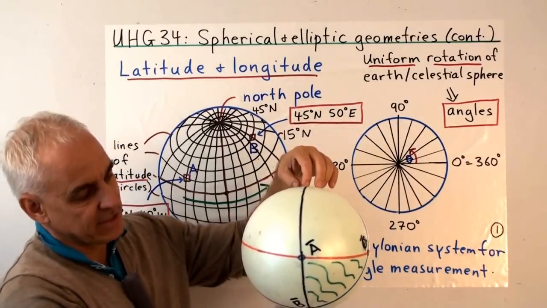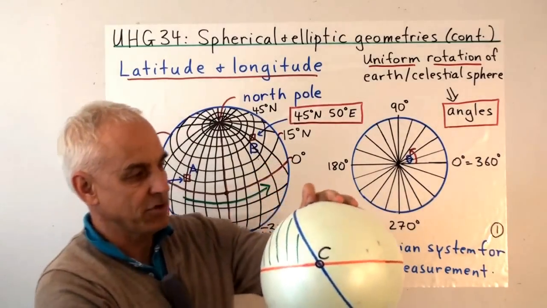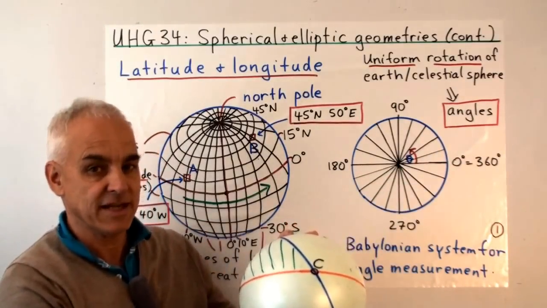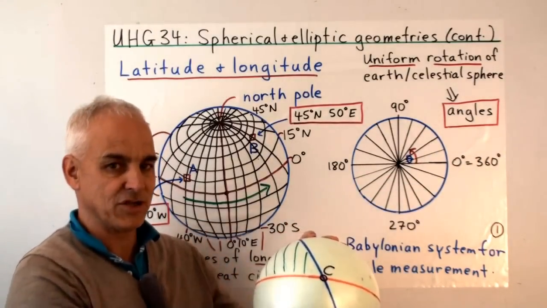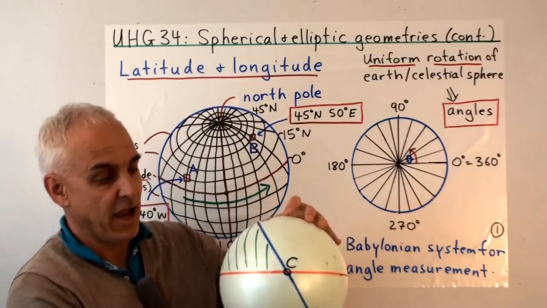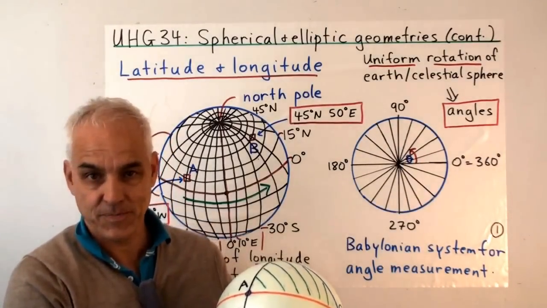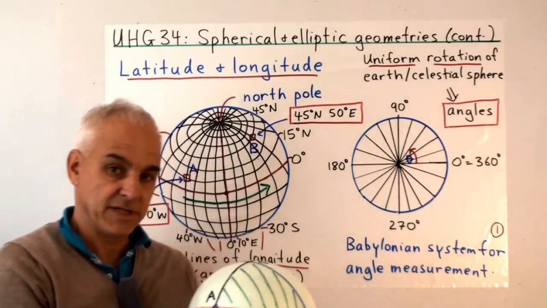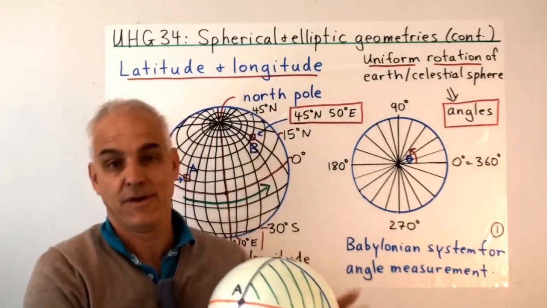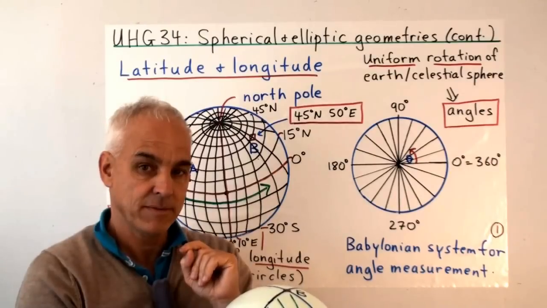Of course, the Earth is a little bit tilted in its relation to the sun, and there's also this secondary motion of the Earth going around the sun, which adds the seasons. So there's actually two rotations going on. The rotation of the Earth about its axis once a day, and the rotation of the Earth around the sun once a year. For astronomical purposes, the first rotation is the most obviously important one, because it means that as we look in the night sky, everything is rotating. And it's doing so at a uniform rate.